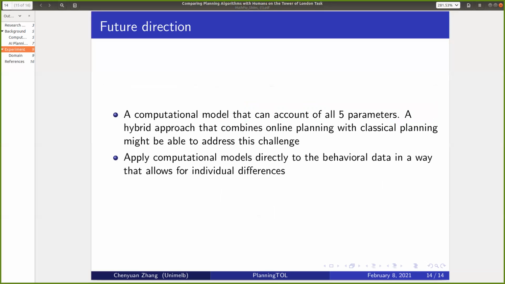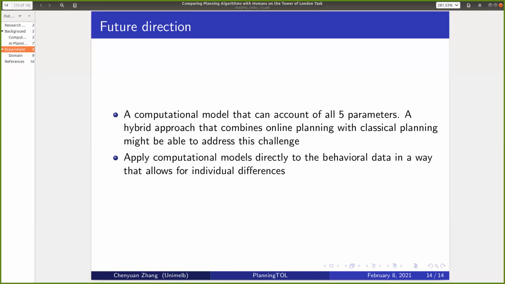And our results suggest some clear directions for future work. Developing a computational model that can account for the influence of all 5 parameters on both planning speed and solution speed is a clear challenge for future work. And it seems possible that a hybrid approach that combines online planning with classic planning will be able to address this challenge. And we will also need to investigate new general heuristics from the AI planning literature as we intend to scale up to different and larger problems. So goal counting might not be possible for this kind of problem.